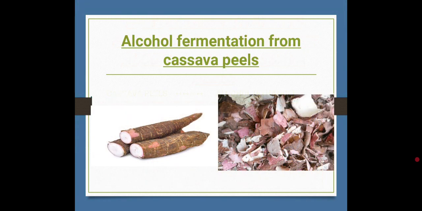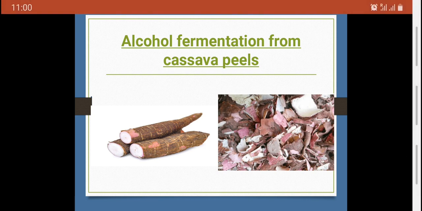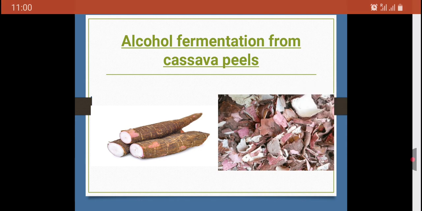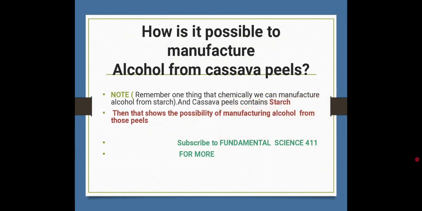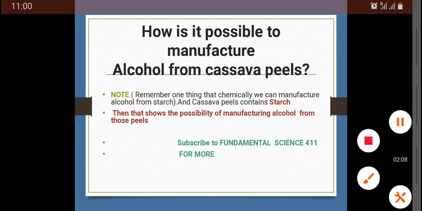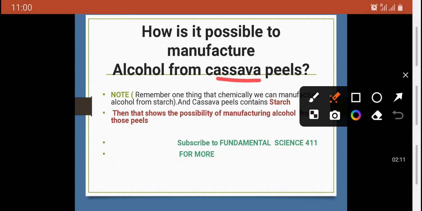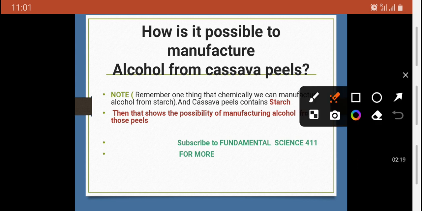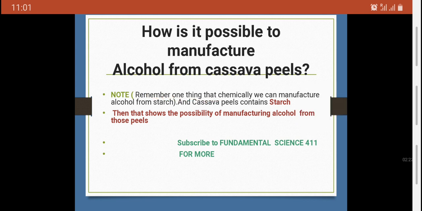This is how: alcohol fermentation from cassava peels. This is the cassava we are talking about, and these are the peels. How is it possible to manufacture alcohol from cassava peels? This is the question many people ask themselves. Remember one thing, students: cassava contains starch.